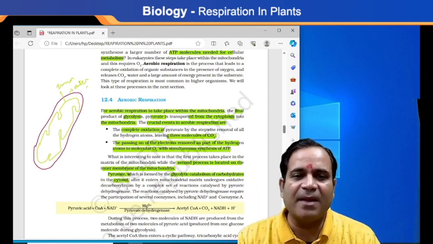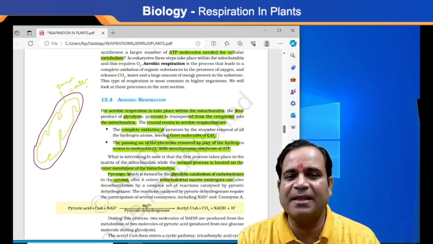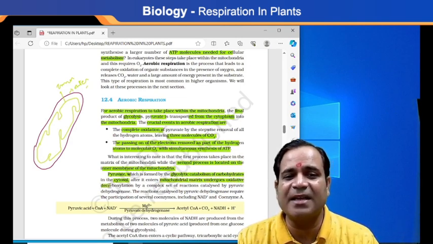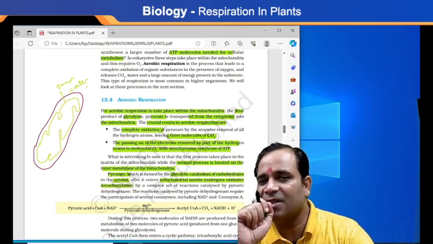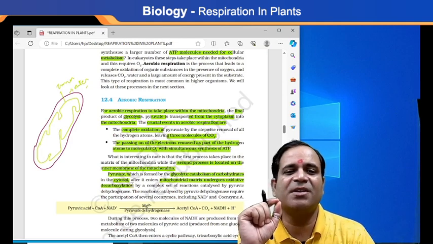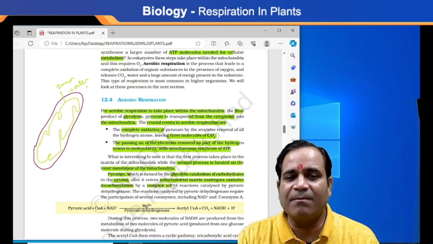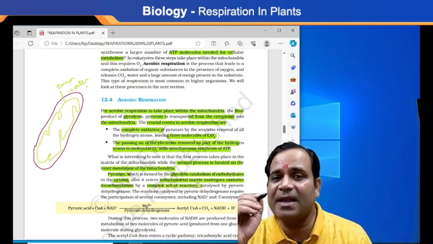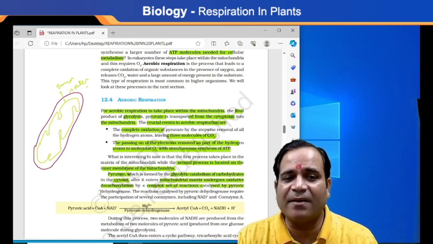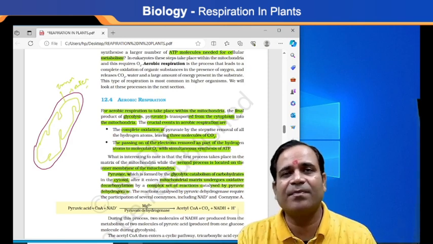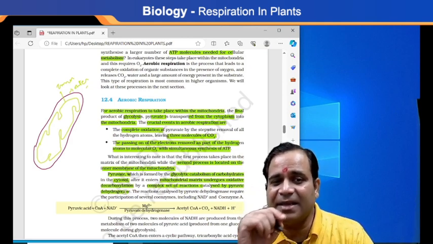Now see, the mitochondrial matrix undergoes oxidative decarboxylation. You know the meaning of decarboxylation, my dear? It is a complex set of reactions, and this complex set of reactions is catalyzed by what? Pyruvate dehydrogenase.